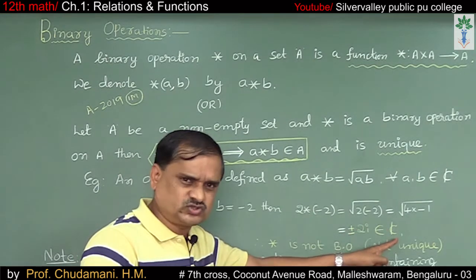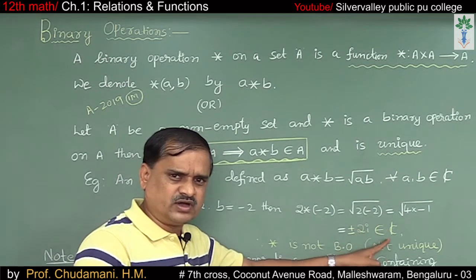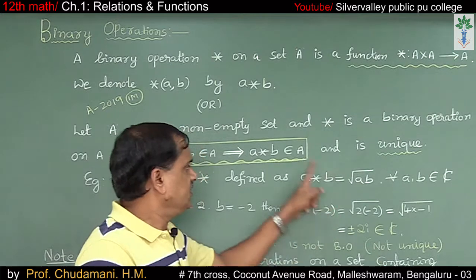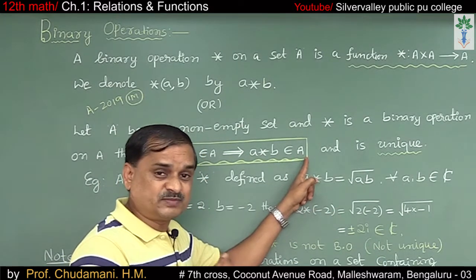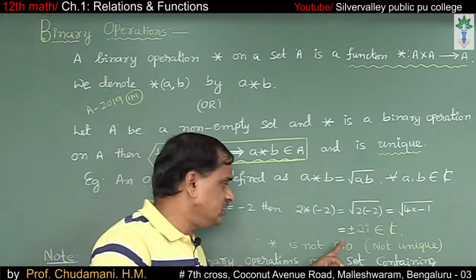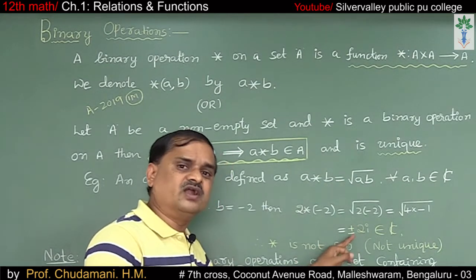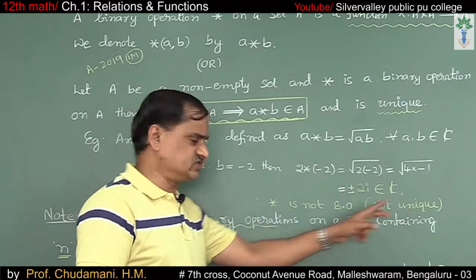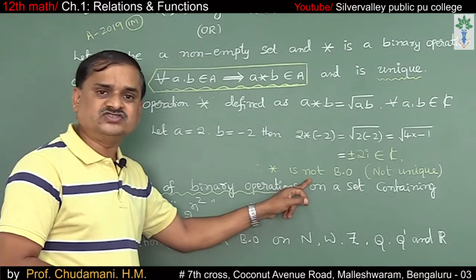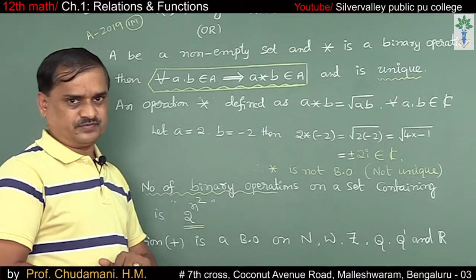So 2i belongs to complex numbers, minus 2i also belongs to complex numbers. a star b belongs to the set A, in spite of that it is not unique because plus 2i and minus 2i are different. The uniqueness fails. Therefore, star is not a binary operation.